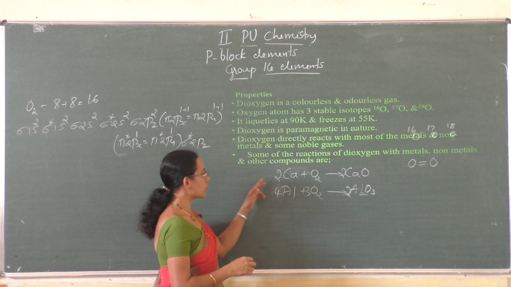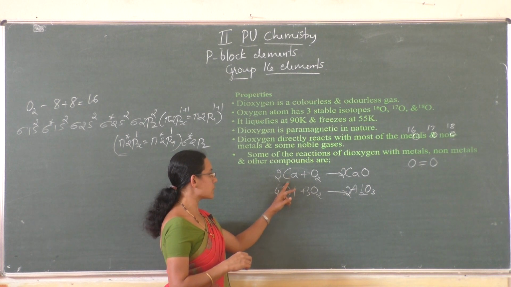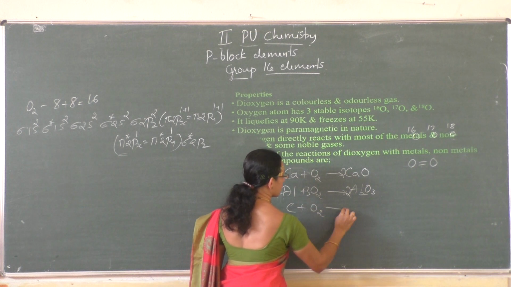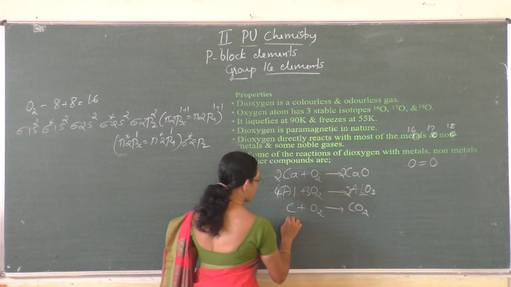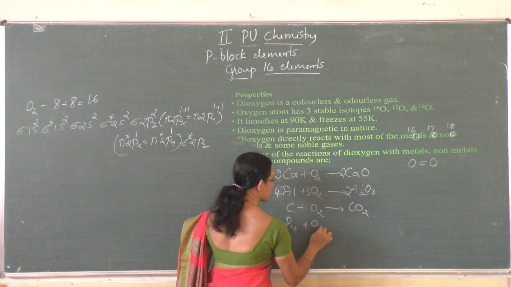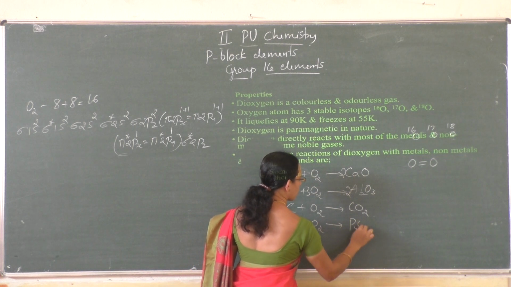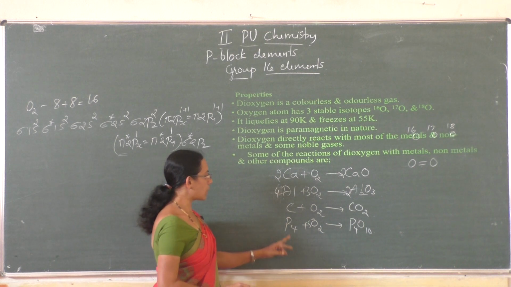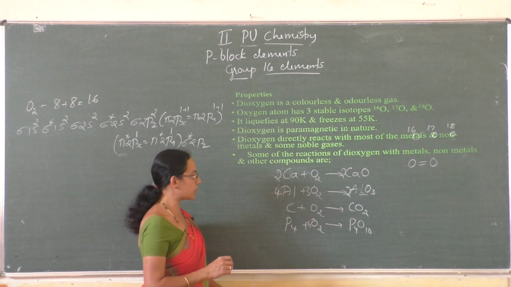So these two are the reactions of oxygen with the metals, calcium and aluminium. With the non-metals, carbon and oxygen give carbon dioxide, and phosphorus, P4, and oxygen give P4O10, with 5O2. And these are the two reactions of oxygen with the non-metals.